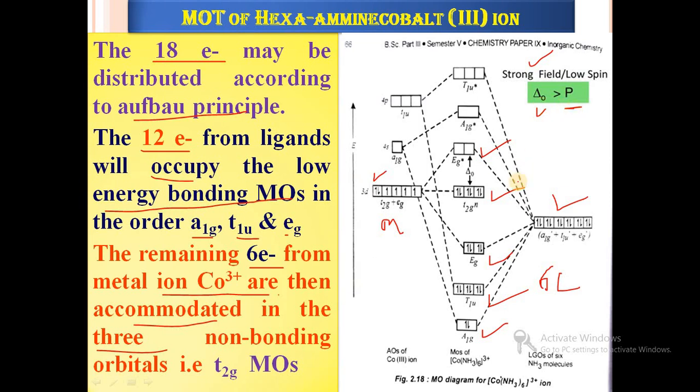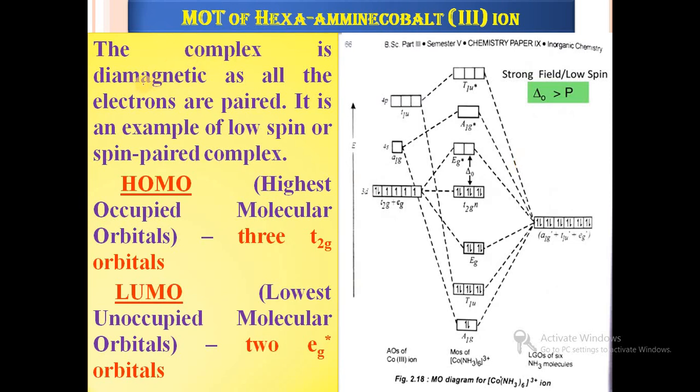So here pairing is possible. All the electrons are paired in the case of the [Co(NH3)6]3+ ion. So the complex is diamagnetic, as all the electrons are paired and there is no unpaired electron available here. So this complex is purely diamagnetic in nature, and it is an example of a low spin or spin paired complex. So this complex is also called a low spin complex or spin paired complex.